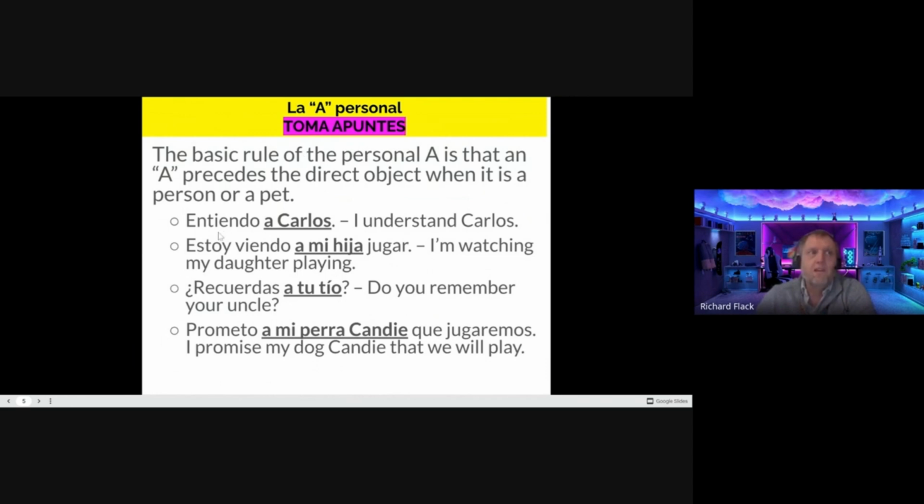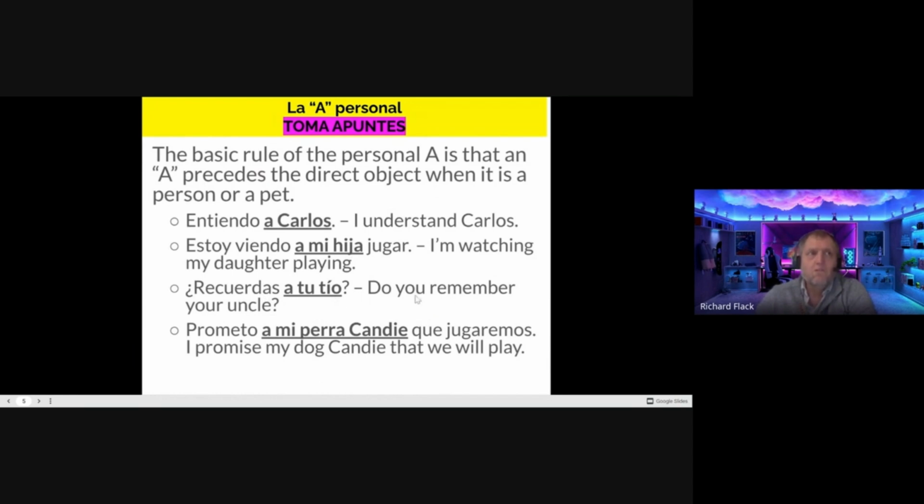So some examples. Entiendo a Carlos. I is the subject. Understand is the verb. The direct recipient of the understanding is Carlos. Carlos is a person, so we have to put the a in front. Entiendo a Carlos. Estoy viendo a mi hija jugar. The subject is I. The action is watching. The direct recipient of the watching is my daughter. My daughter is a person, so I have to put the personal a in front. A mi hija.